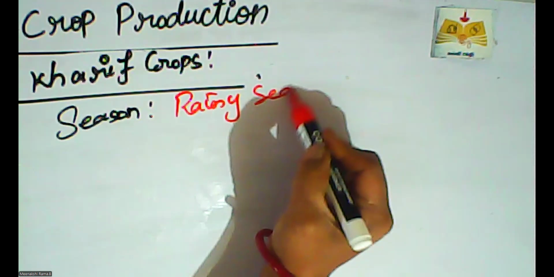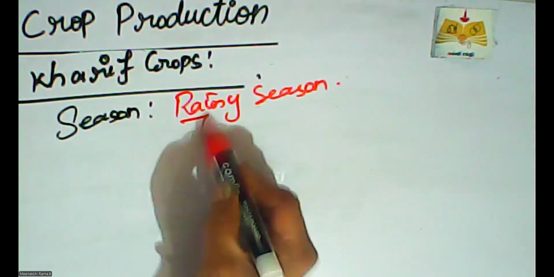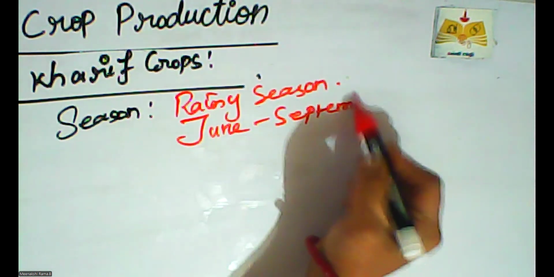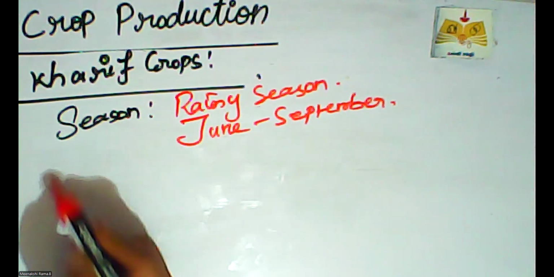Rainy season means the months of June to September. In that time, we want to produce more Kharif crop materials. What are the Kharif crops?